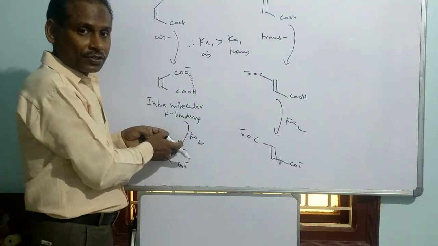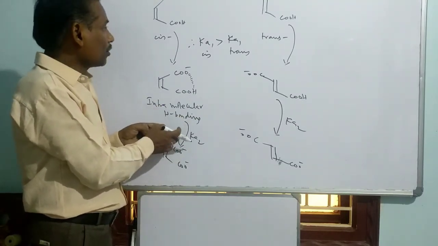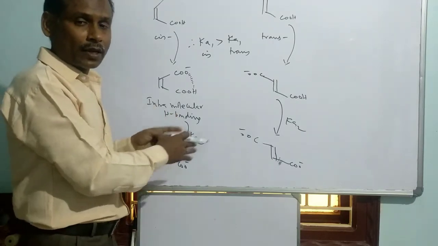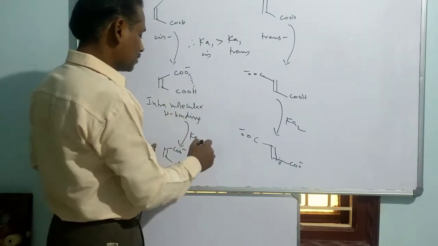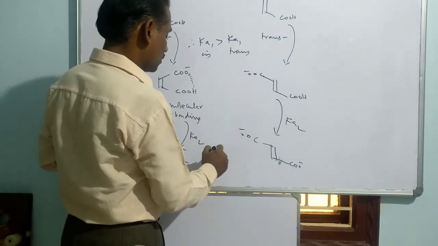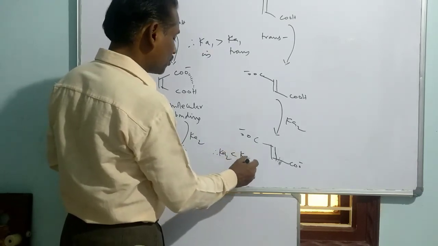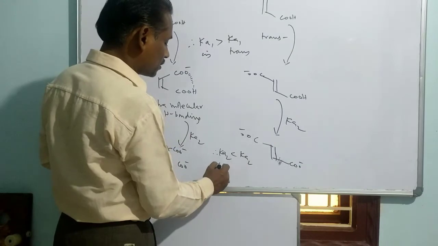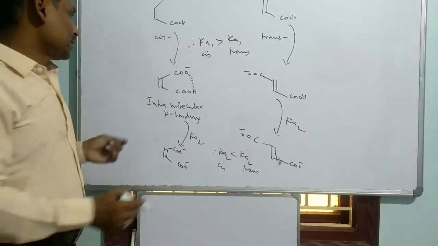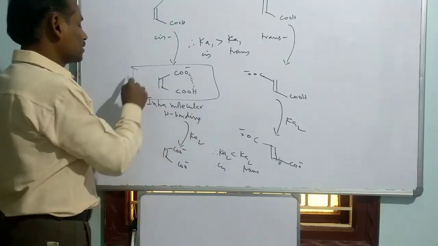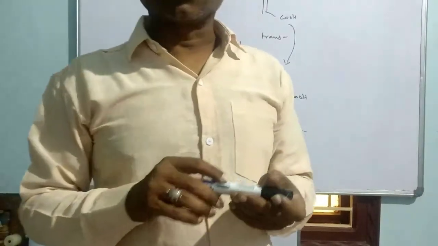That means the acidic nature of this compound in terms of Ka2: the Ka2 of maleic acid is less compared to the Ka2 of fumaric acid. The same factor explains it. So I can say that Ka2 of the cis isomer is lesser compared to Ka2 of the trans isomer. This factor explains the acidic strength of the two compounds for comparison.